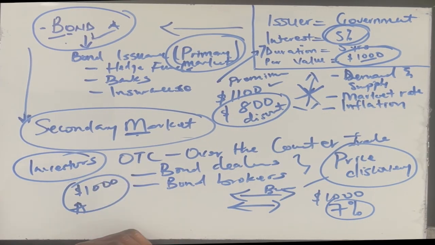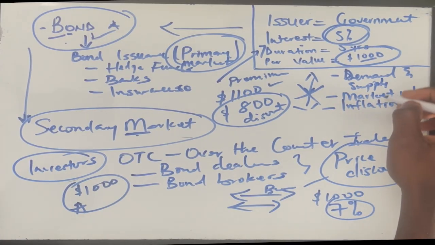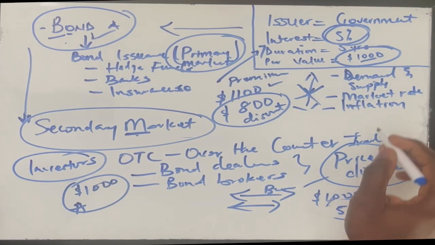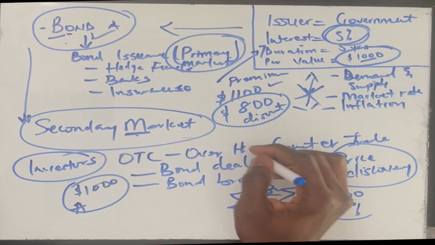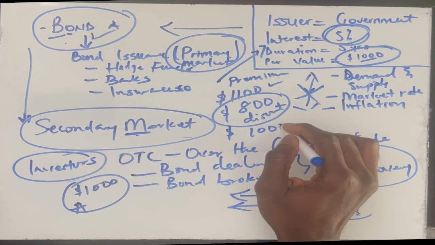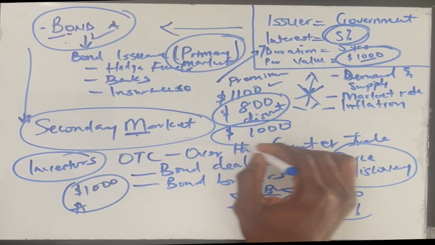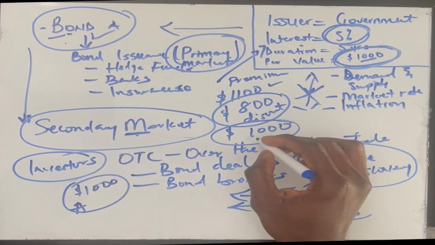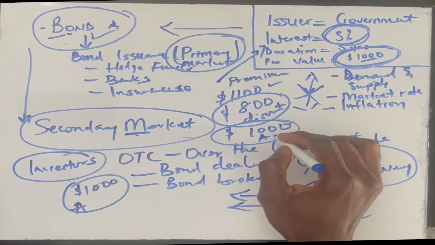Now, all things being equal, let's say all the factors here, nothing is really changing. All right. The market interest rate is also at 5%. Nothing is really pushing people to go after this bond. So this bond is still going to be 1,000 on the market. So here, this 1,000 is the same as the 1,000 you are going to get at the end of the contract. So at this point, we say the bond is at par.